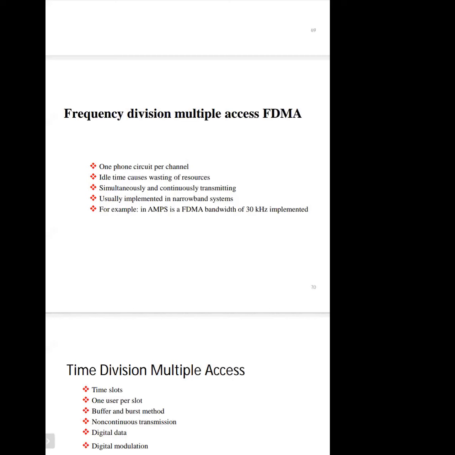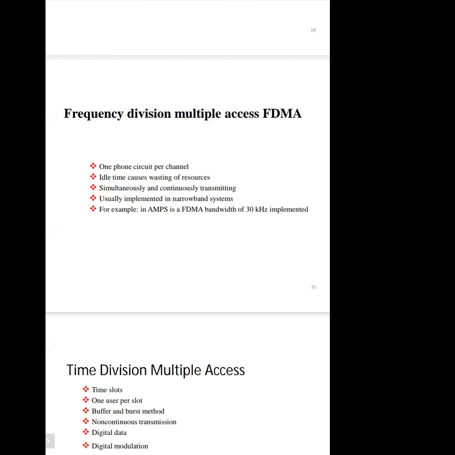Each frequency band will carry the forward channel and the reverse channel for communication. Let us suppose we have 10 users, and the 10 users will occupy these 10 frequency bands for their communication.